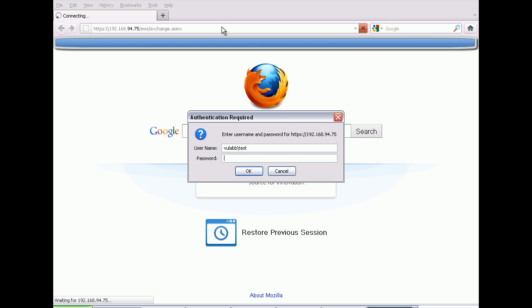If you have specified the wrong username or password, you will be asked for your credentials again, as you can see.